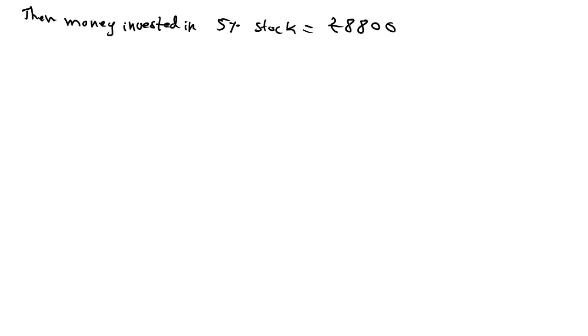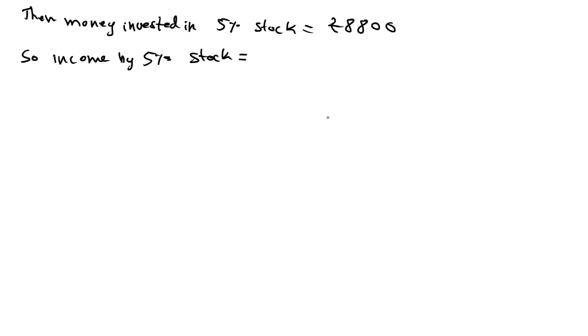She got 8,800 rupees. So she will invest that in the 5% stock. Okay, then see, income by 5% stock: in the question it is given that after investing in 5% stock, her income increased by rupees 260.